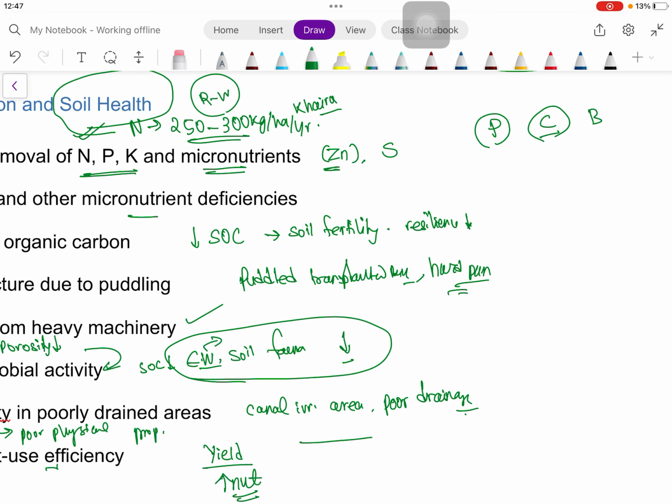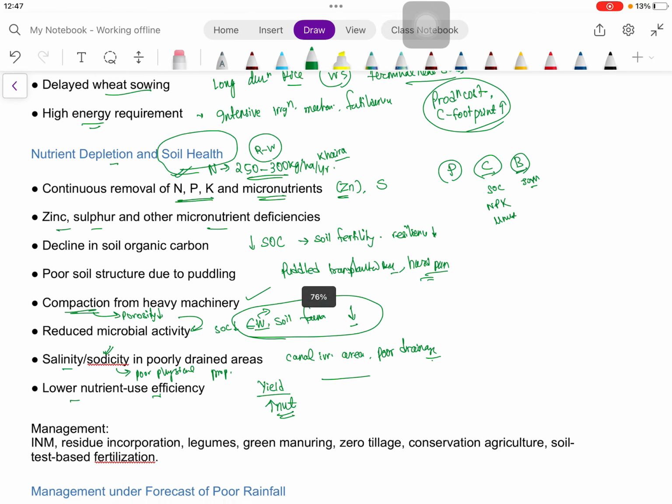Then in chemical, as we have seen, we can relate soil organic carbon and various nutrients: NPK, micronutrients, and secondary nutrients. Then in biology we can write the beneficial microorganisms. Again, soil organic matter we can mention here, beneficial microorganisms, earthworms. I think this question can be handled.